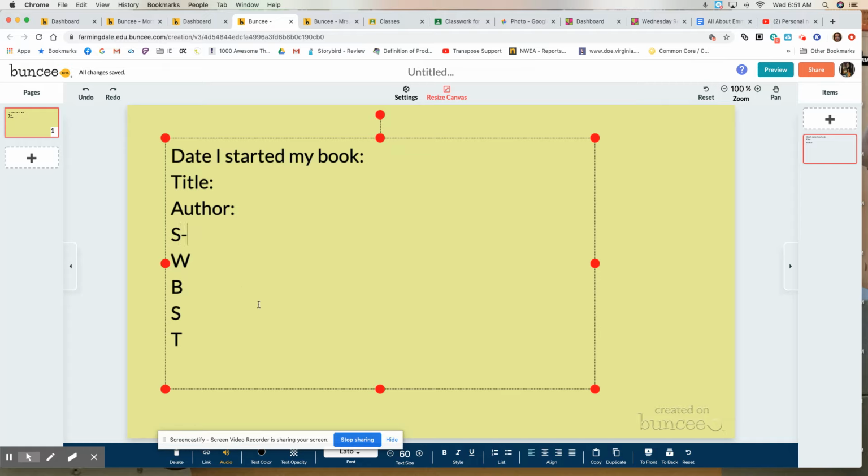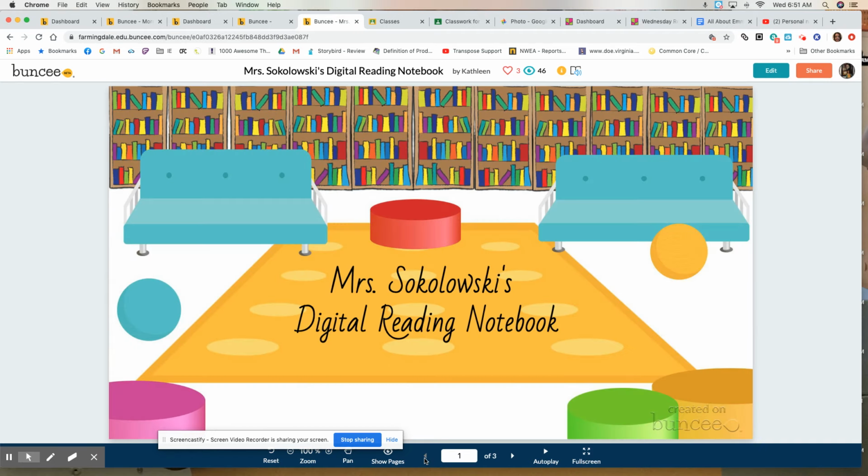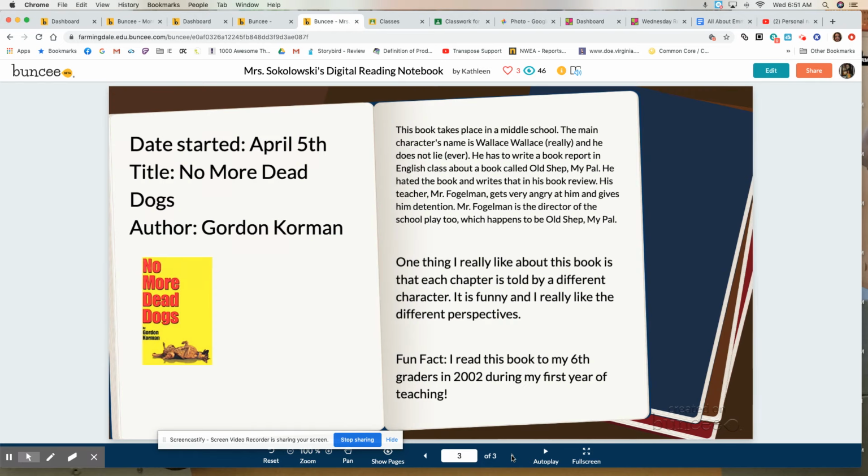Lots of different options, but the thing is that we are going to add a page to our digital reading journal, so that when I look at your notebook, I'll see a cover. I may see a second page with some books, and I'll see a third page now that has one book in particular where you are telling me about it. That is everyone's job today, to add a page to their digital reading notebook and to tell me about something they've been reading. Can't wait to see what you come up with.